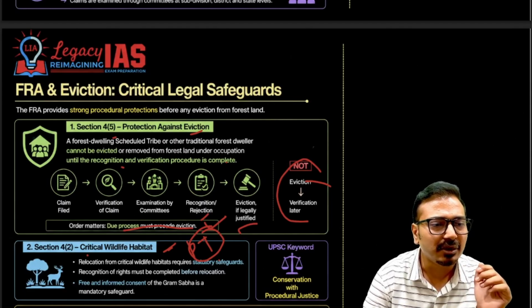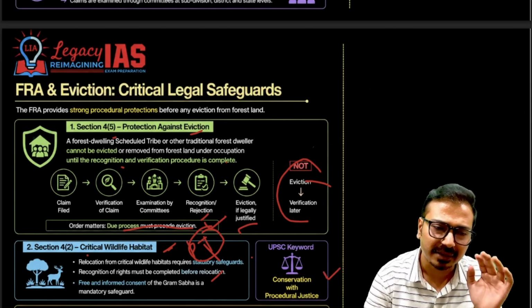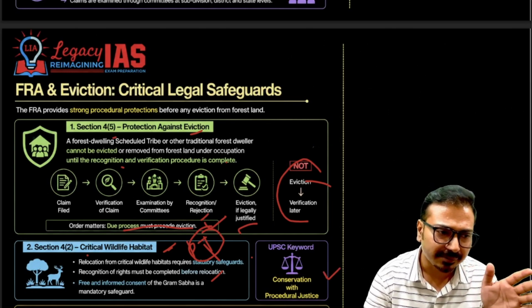So relocation from the critical wildlife habitat requires statutory safeguards. Recognition of rights must be completed before relocation. Free and informed consent of the Gram Sabha is a mandatory safeguard under this. So here we should understand that conservation with procedural justice is ensured under FRA.